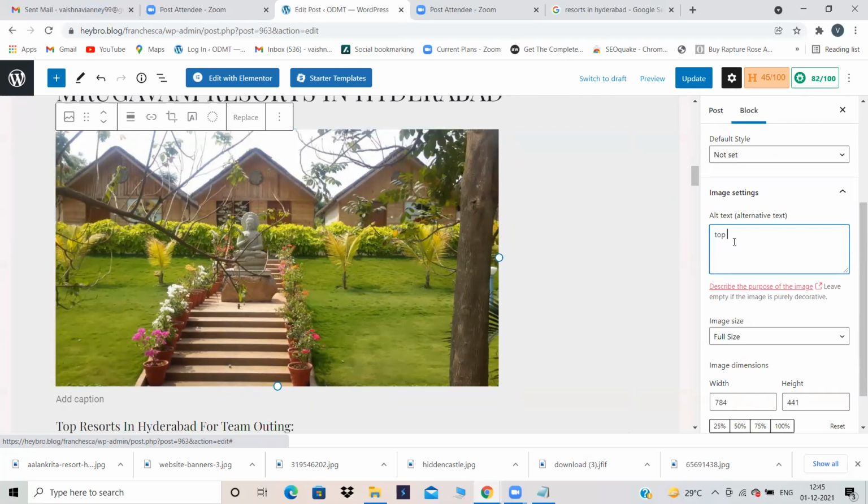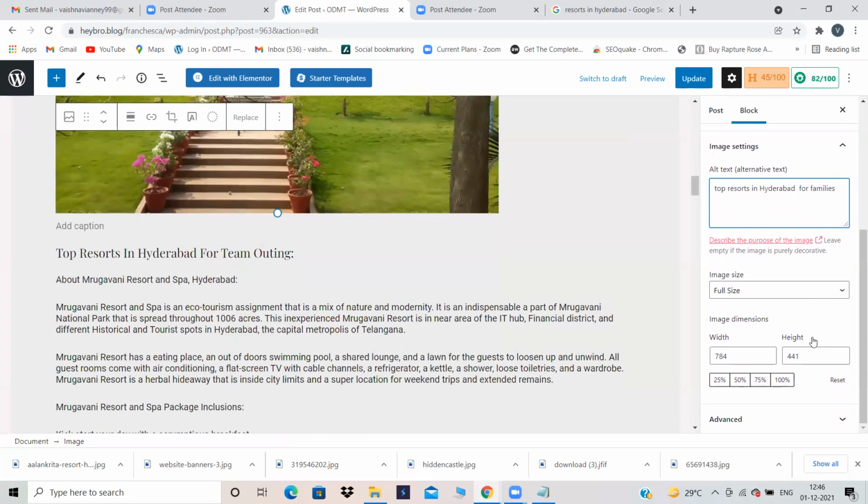Again, use top resorts in Hyderabad. Now add something else. You have covered team outing, and in title also you have covered unmarried couples. Now here try something else. Top resorts in Hyderabad for families. So for this keyword also there is a chance that my website is going to appear on SERP. So top resorts in Hyderabad for families I have given.